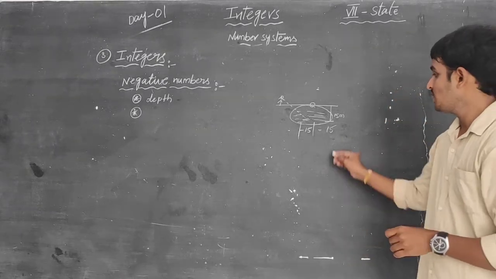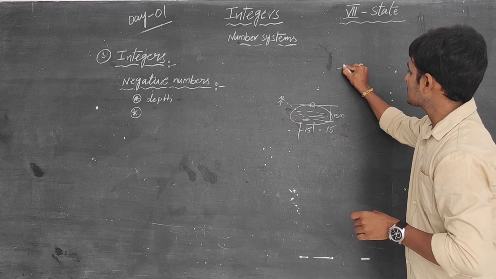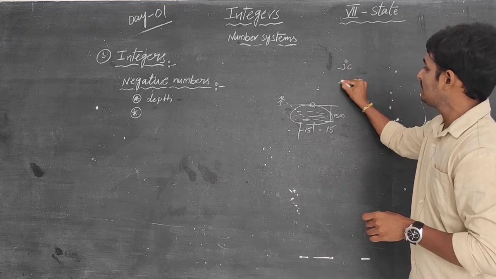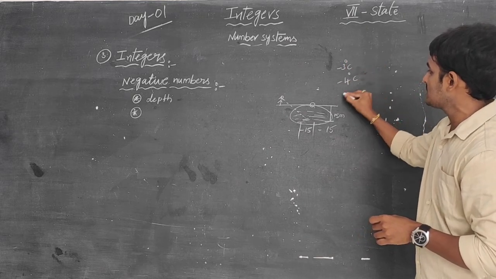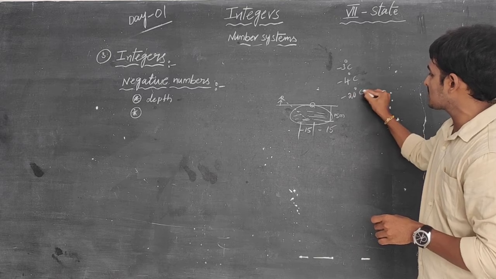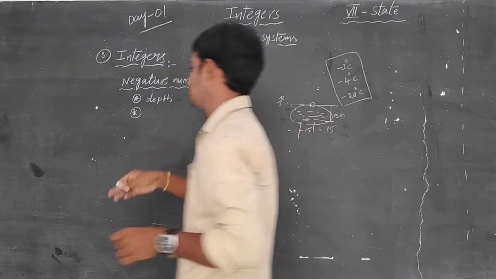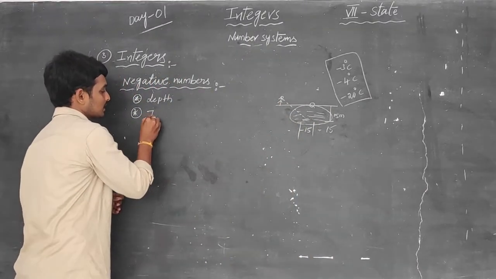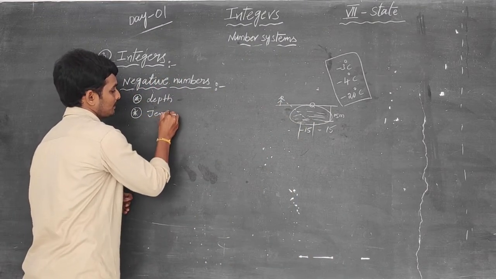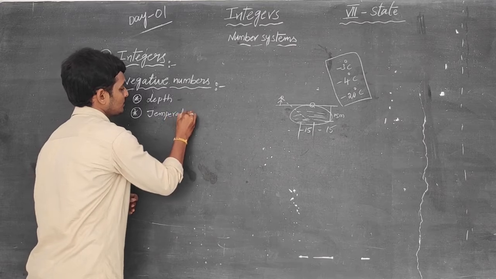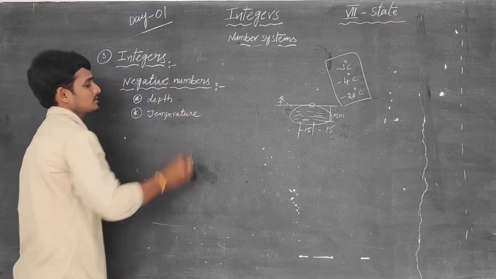In that situation we are using negative temperatures, minus 3 degrees Celsius, minus 4 degrees Celsius, minus 20 degrees Celsius. So we are using negative numbers in measuring the temperature. If you see, can you see this?